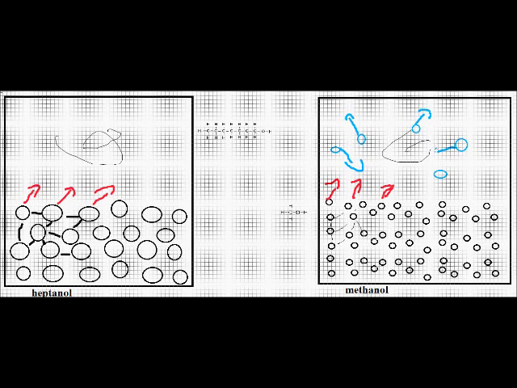They will move more. While heptanol molecules will find it really hard to reach the gaseous state.